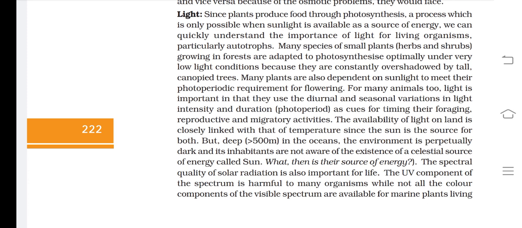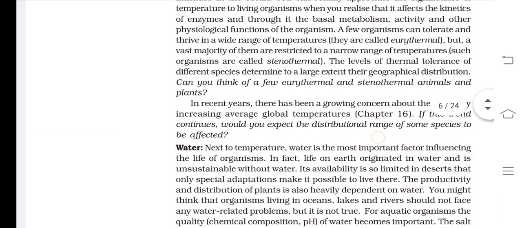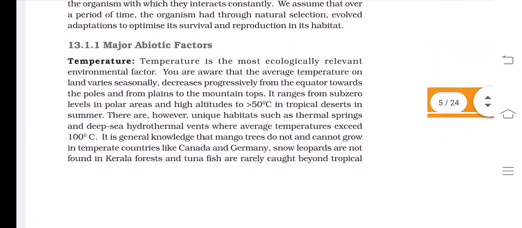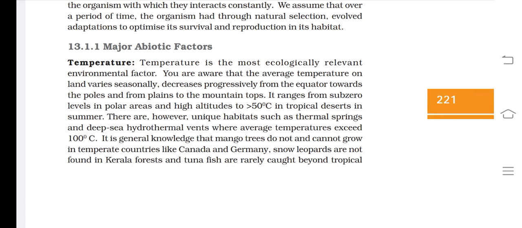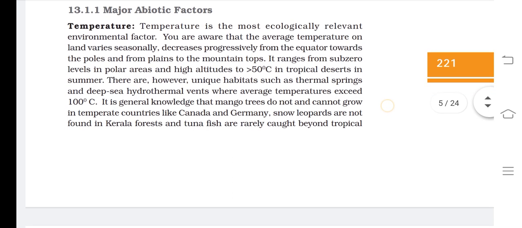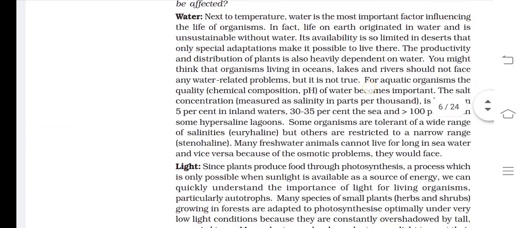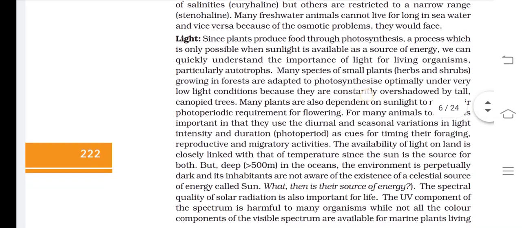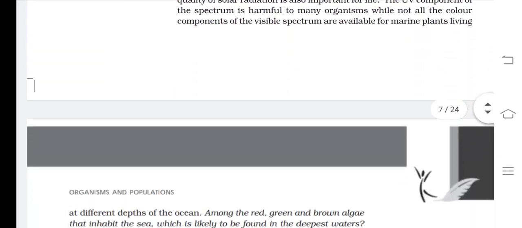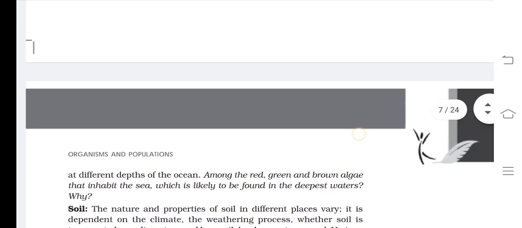So, we are learning chapter number 13, Organisms and Population. In the last video lecture, we completed the different major abiotic factors affecting different types of biomes as well as their organisms. You know that there are four major abiotic factors. The first one is temperature, the second is water, the third is light in the form of sunlight, and the fourth is soil.